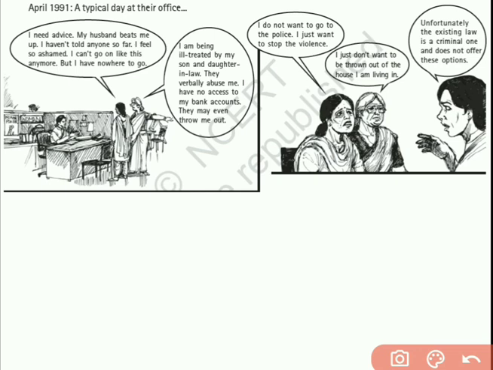Two women came to her office seeking advice. One woman said that her husband beat her, and she had not told anyone. She felt ashamed to tell her story to other people, and said, I can't go on like this anymore, but I have no choice, and that's why she came there.